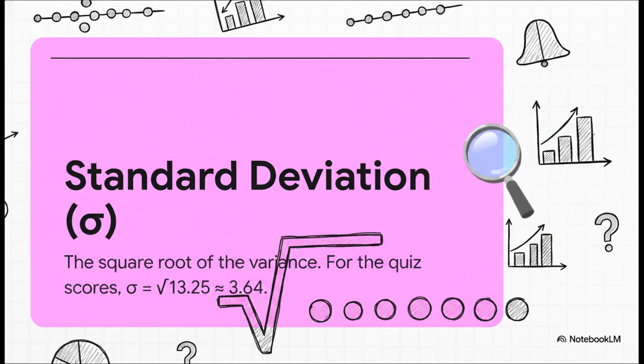So to fix this, we do something very simple. We take the square root of the variance, and that gives us the standard deviation, represented by just a single sigma. The square root of 13.25 is about 3.64, and this number is so much more useful. It's back in our original unit, quiz points. It tells us that a typical score in this data is about 3.64 points away from the average. It's a much more intuitive ruler for measuring spread.